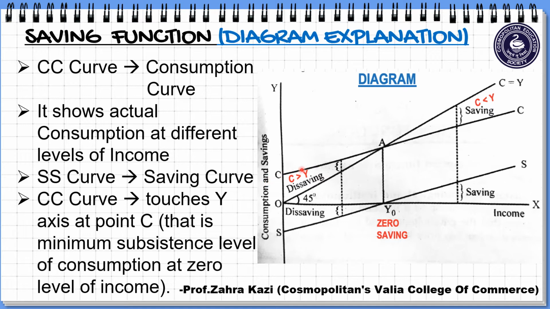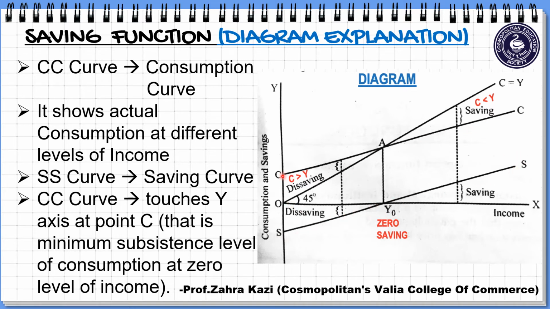CC curve is the consumption curve. The consumption curve shows the level of consumption at different levels of income. Apart from this, there is also SS curve. SS curve represents saving curve.